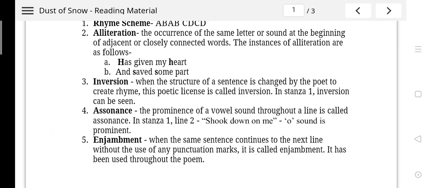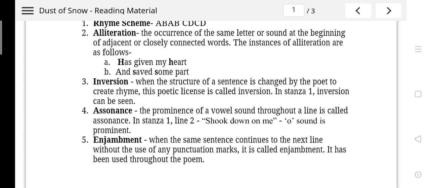Now, inversion. When the structure of a sentence is changed by the poet to create rhyme, that is called inversion. The poetic license is called inversion in the stanza. You can see that. And then there are two more devices which are shown here.